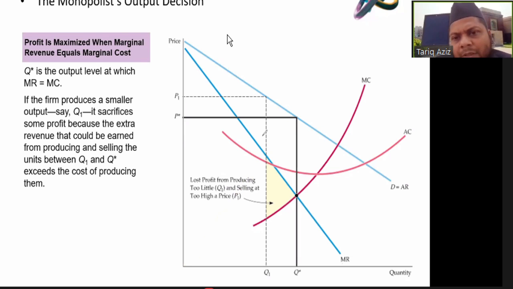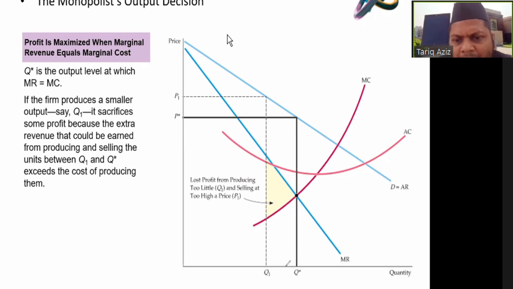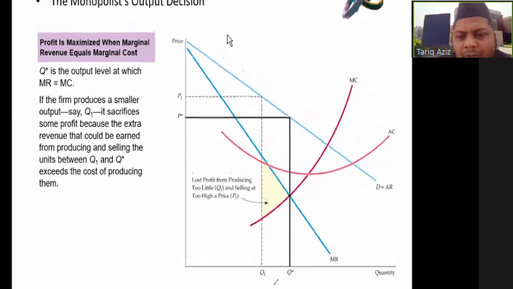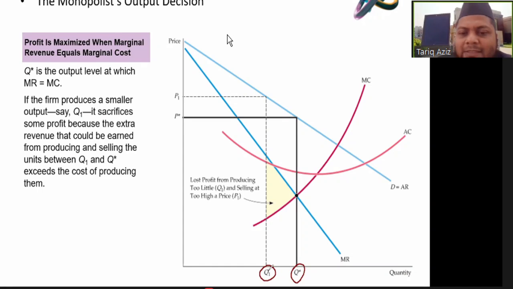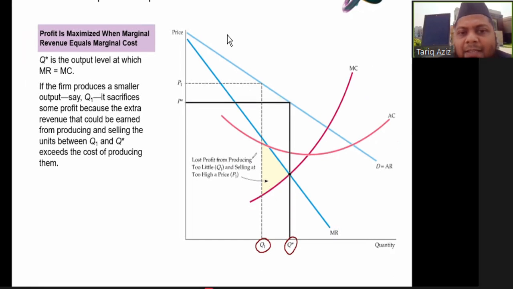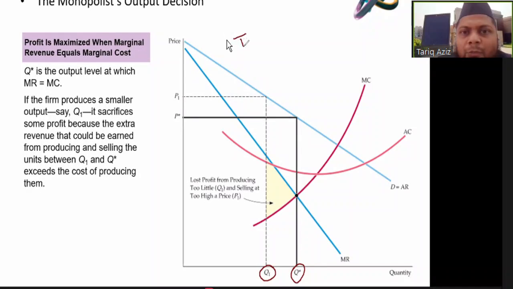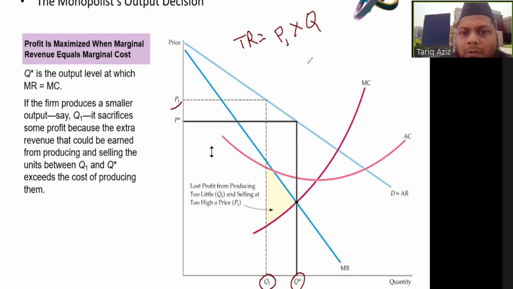Now, what happens if the company decides to produce Q1 quantity instead of Q star, or decides to produce a smaller output than Q star? In that case, the total revenue will be equal to P1, this is P1 and this is Q1, multiplied by Q1.